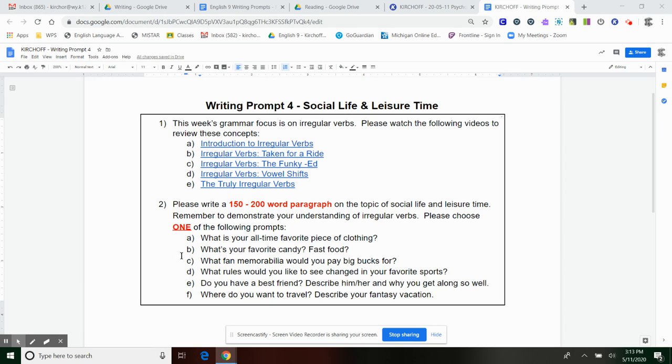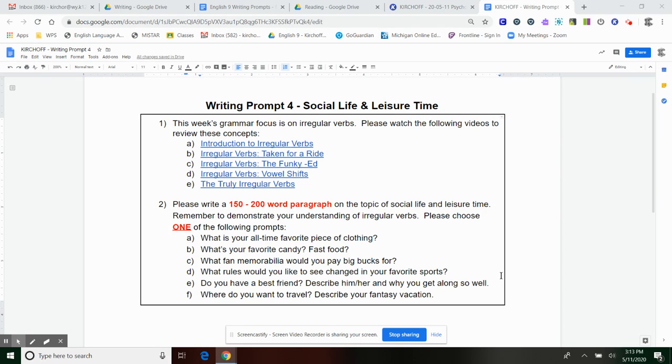Or if you want to write about option B, what's your favorite candy or what's your favorite fast food? So this one I think is actually deceivingly challenging because you could answer these questions in maybe 1 to 2 sentences, right? My favorite candy is blank. My favorite fast food is blank. But to meet this word requirement, you've got to go into a lot of detail.